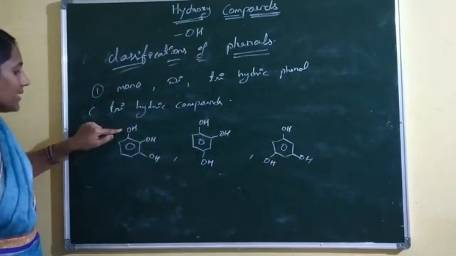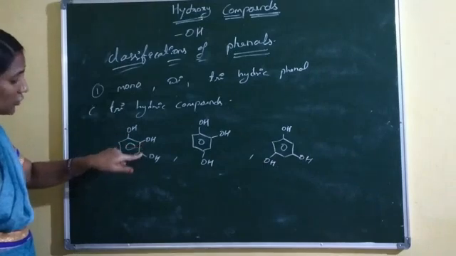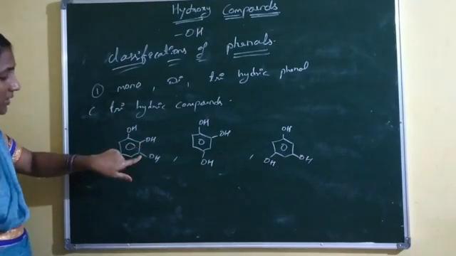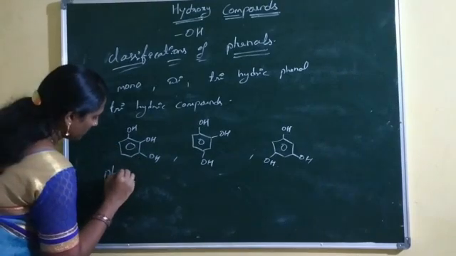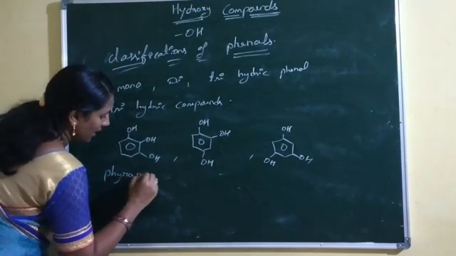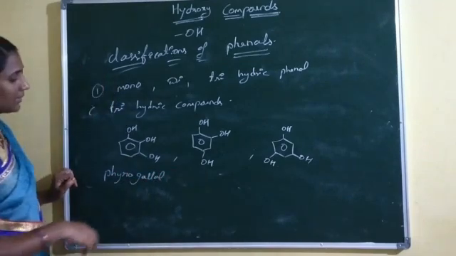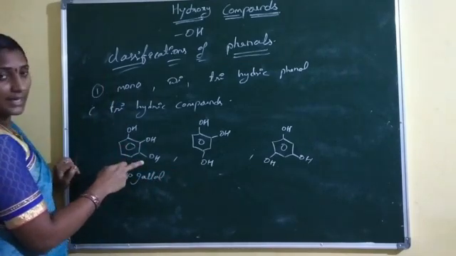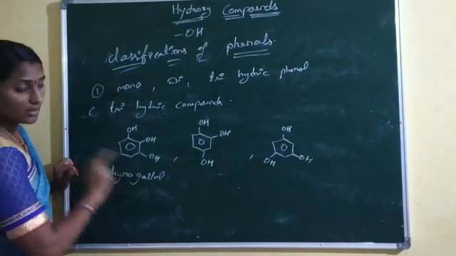Listen, one hydroxy group is directly bonded at the ipso position, another at the ortho position, and the third hydroxy group at the meta position. Now what is this name? Pyrogallol. That means the ortho, meta dihydroxyphenol is called pyrogallol.